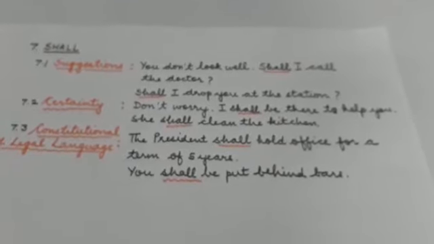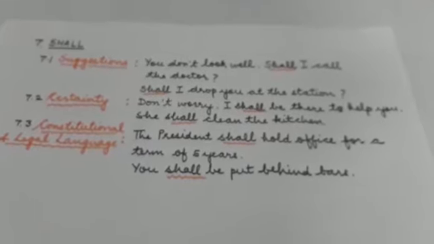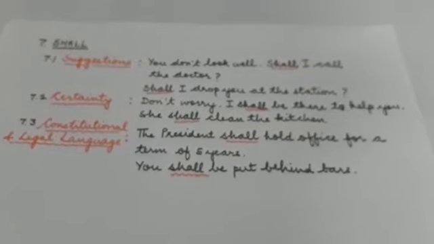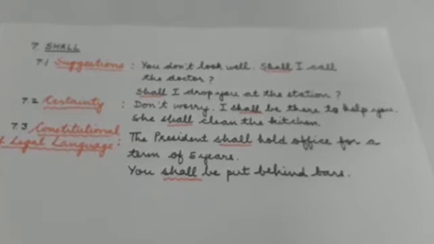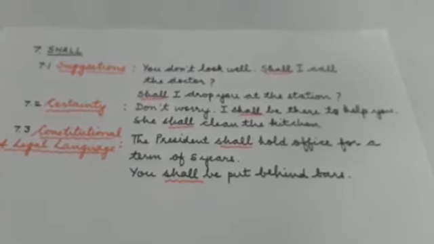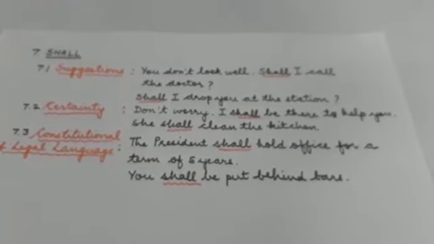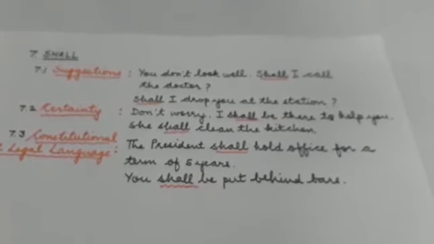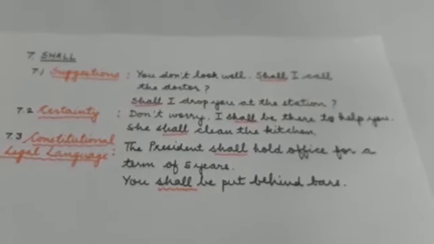Now let's have a look at the third notion, that is constitutional and legal language. Shall is basically used in the constitutional language and the legal language. For example, the president shall hold office for a term of 5 years. So when we read any constitution, we will find the usage of shall over there. You shall be put behind bars, that is the legal language. So we can see how shall is used in the constitutional and legal language.